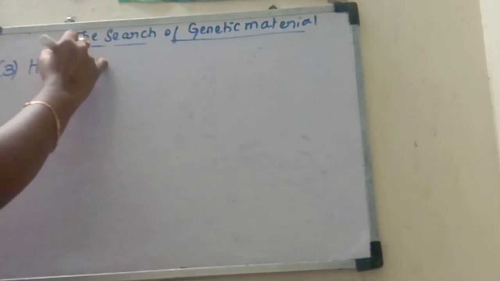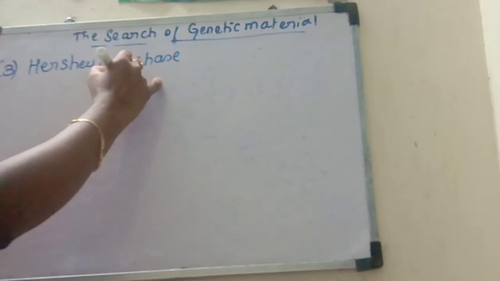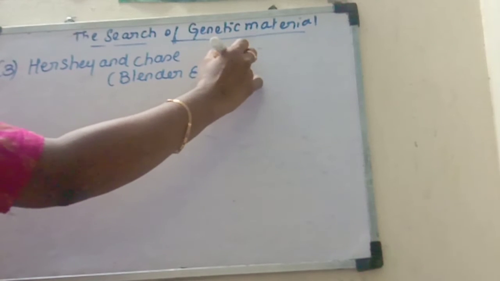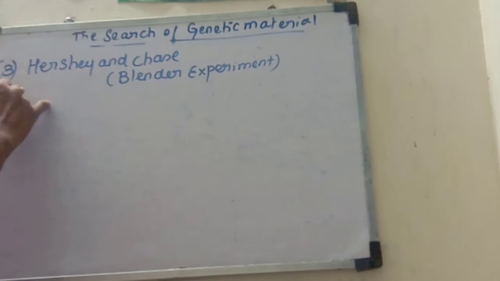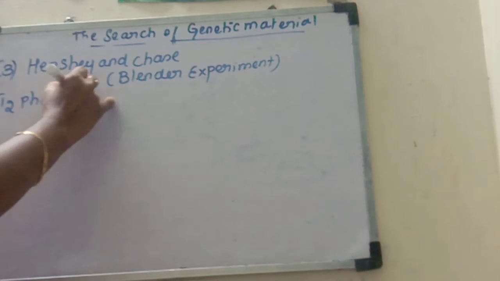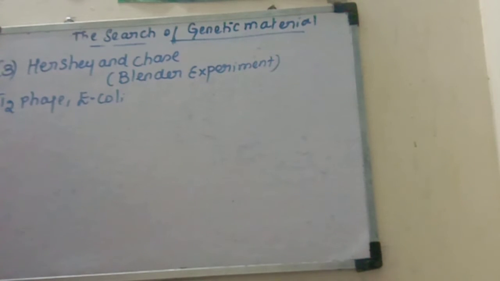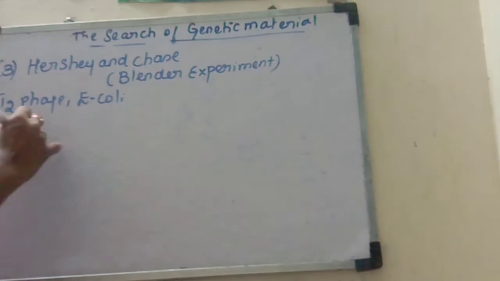This experiment was given by Hershey and Chase, and it is also known as the blender experiment. In this experiment they used two organisms: one is the T2 phage virus and another is E. coli, because the T2 phage is used to infect E. coli. Coming to the T2 phage, what is its structure?